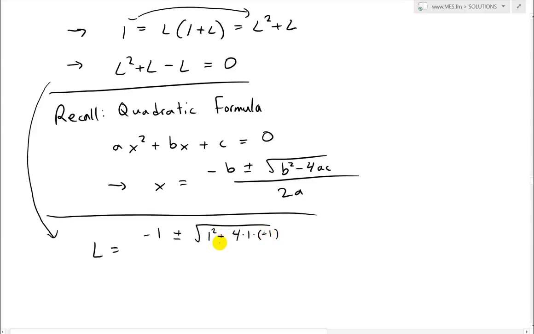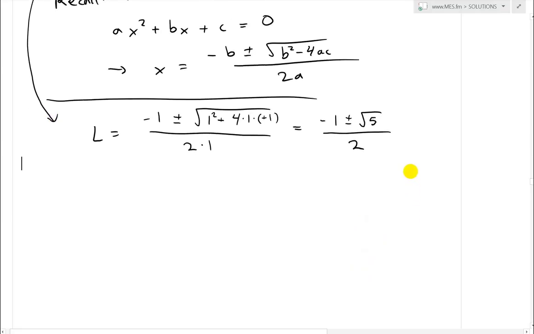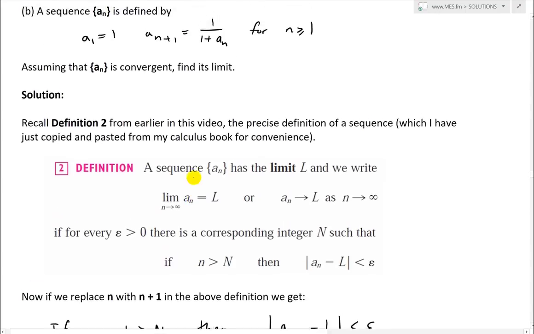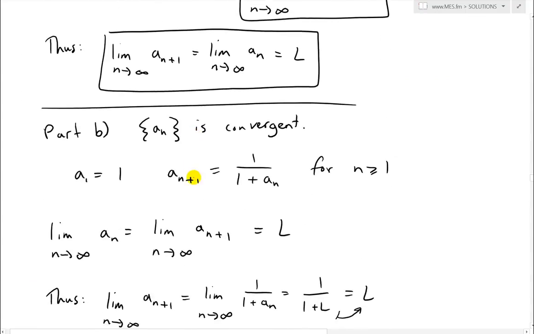And notice this will just become positive, negative times negative. In the denominator, 2 times 1 is just 2. So this equals negative 1 plus or minus the square root of 1 squared, which is 1, plus 4 times 1 times 1, which is 4, so 1 plus 4 is 5, so the square root of 5, over 2. And so what we have is, since L is greater than or equal to 0, you can just scroll up above here, it's right here.